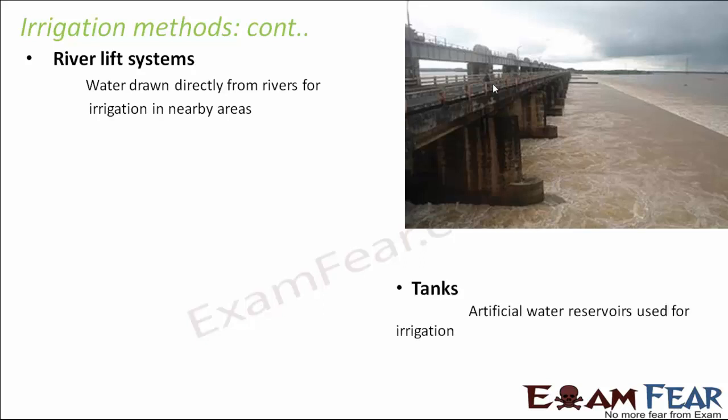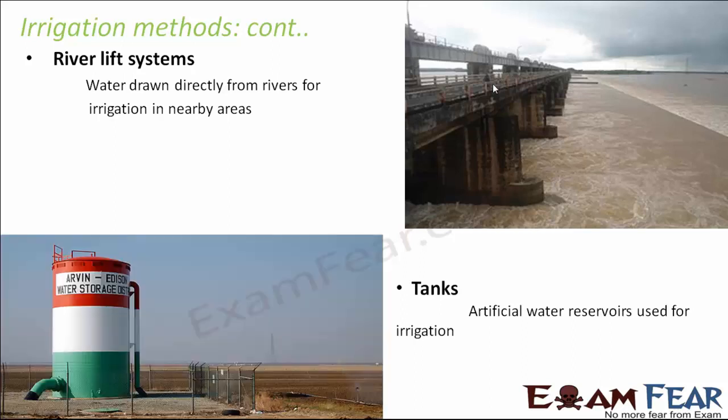Another method could be tanks. Tanks are artificial water reservoirs used for irrigation. So here you can see a big tank which contains a lot of water. Water coming out of it can be sent throughout the field using pipes. These are some of the very common irrigation methods which were used even in the traditional days. Maybe in the traditional days when the lift systems or the pump motors were not there, in that case it was actually spread to the entire field manually. So these were some of the traditional irrigation methods.